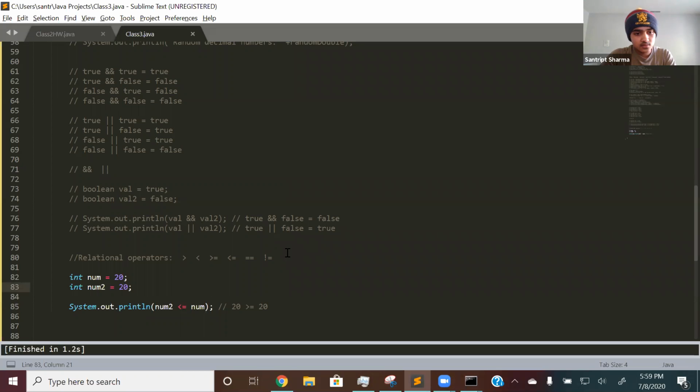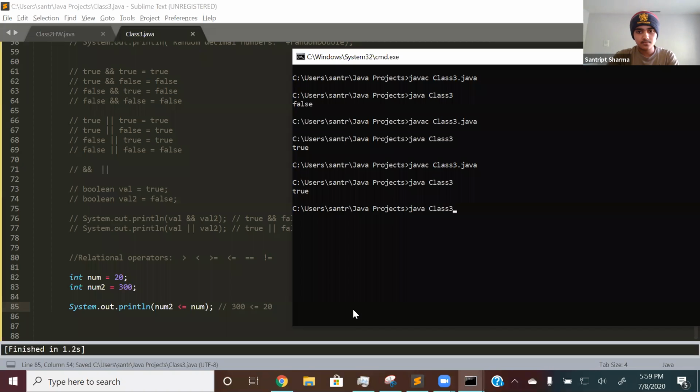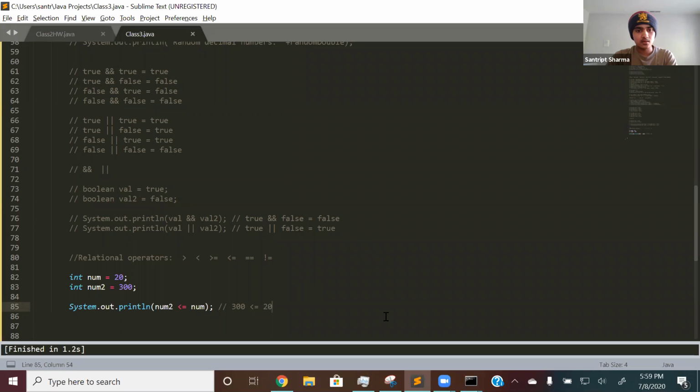And again, let's change up the values. Let's make it 300. So what this is saying is 300 less than or equal to 20. Is 300 less than 20? No. Is 300 equal to 20? No. So it's false overall. If we compile that, false. So pretty easy. Now let's move on to equal to.